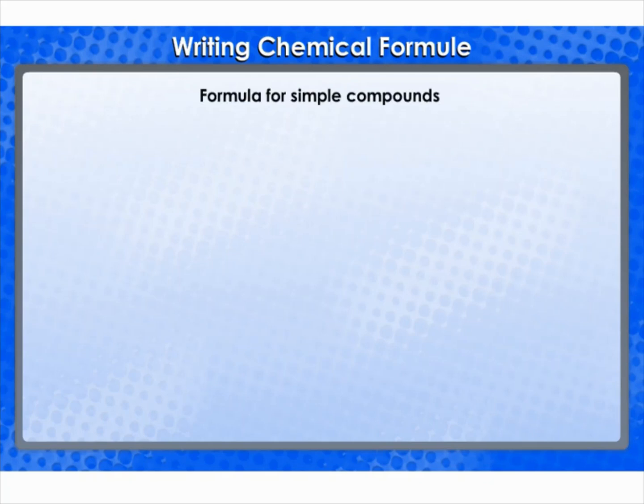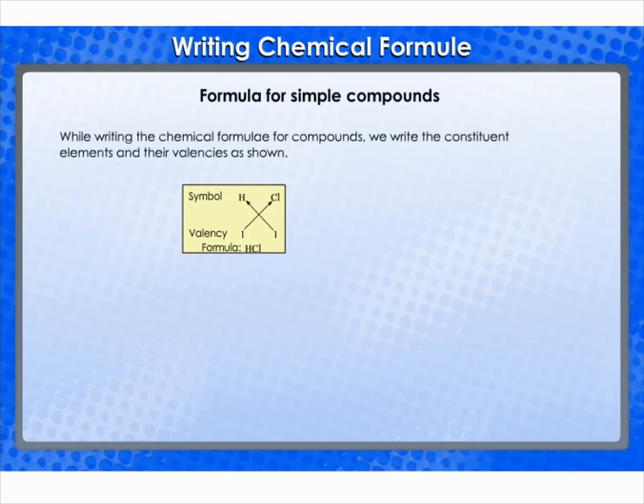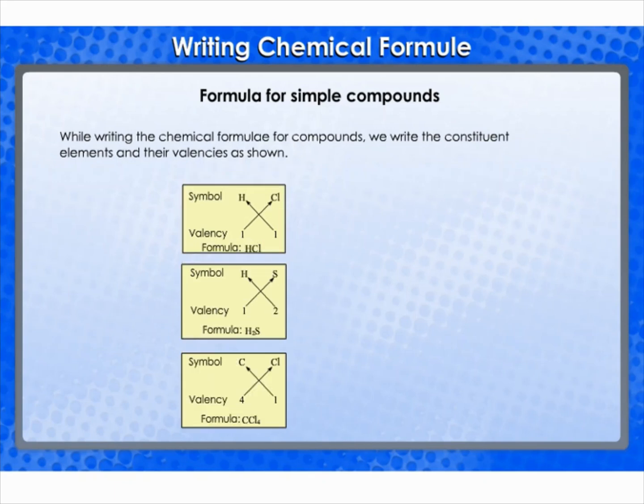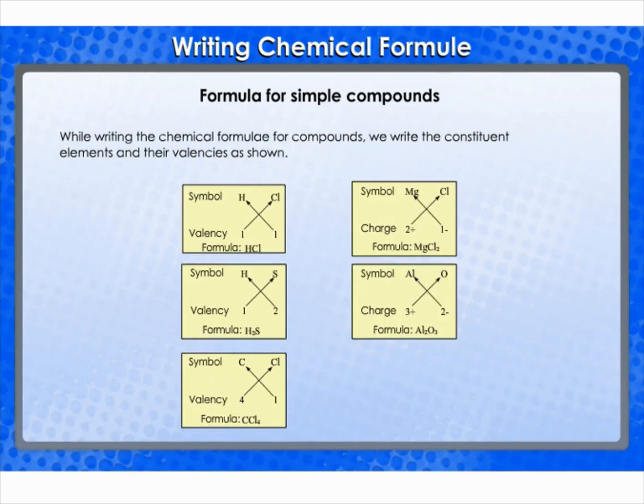Formula for simple compounds. The simplest compounds, which are made up of 2 different elements, are called binary compounds. While writing the chemical formulae for compounds, we write the constituent elements and their valencies as shown. Then we must cross over the valencies of the combining atoms.